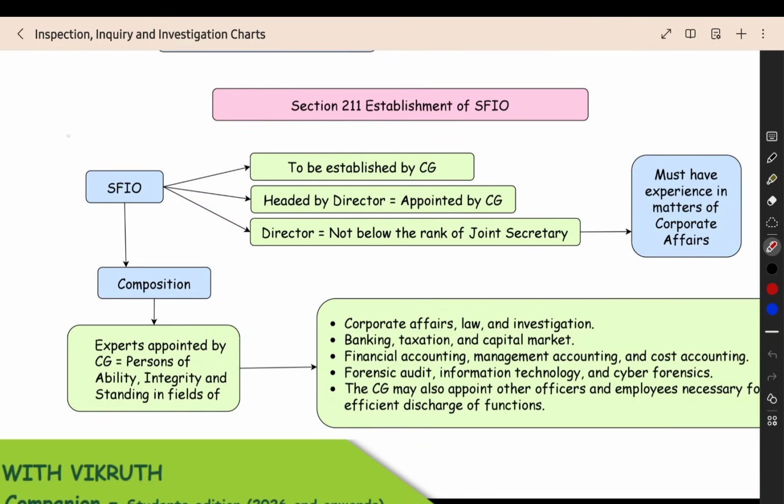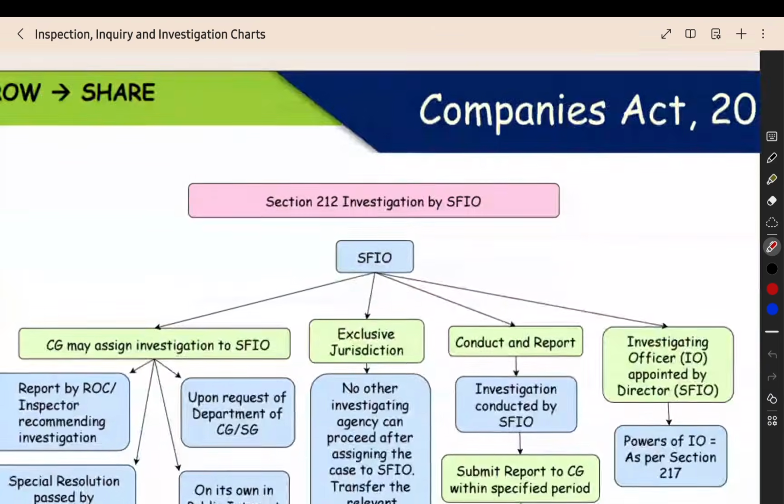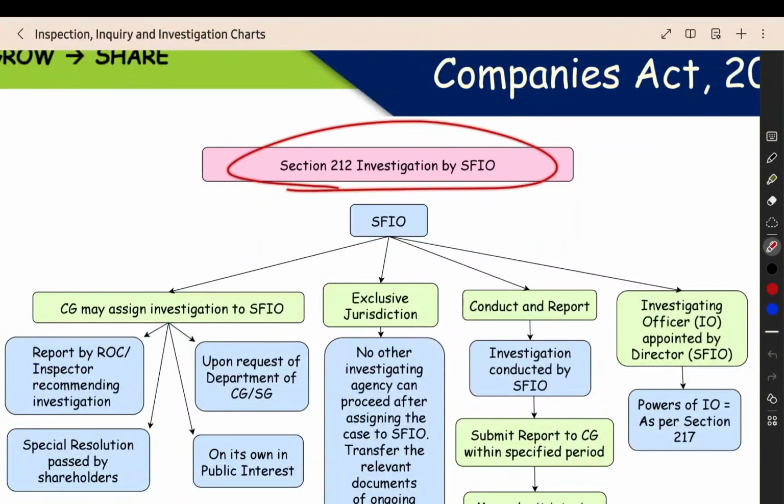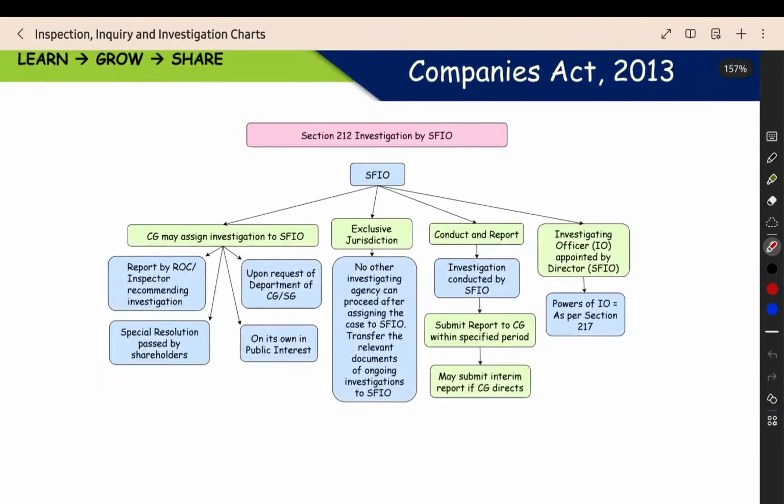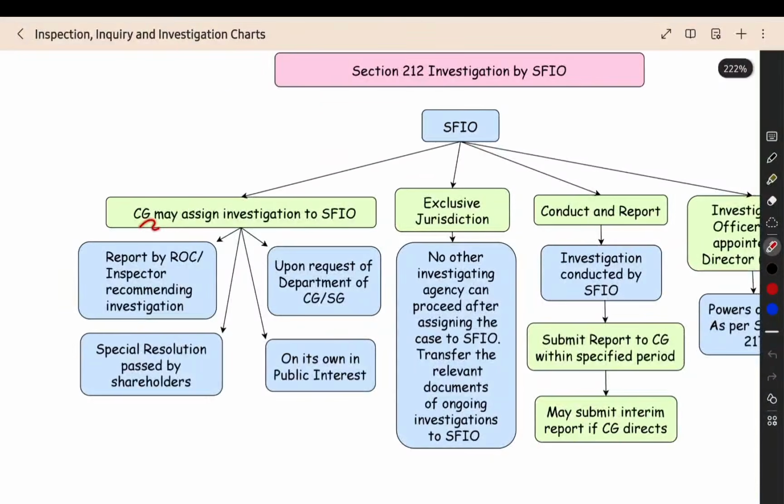Now, the next section we are having is section number 212, where we see how the SFIO will conduct the investigation and what powers they have. Everything is given in section 212. So that also we have in the chart, and we are going to see it from the chart only. First, I told you that the central government will assign the investigation to SFIO.